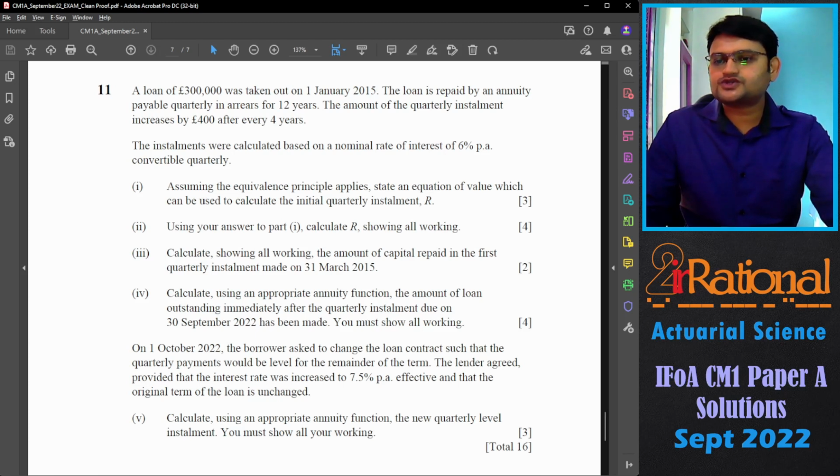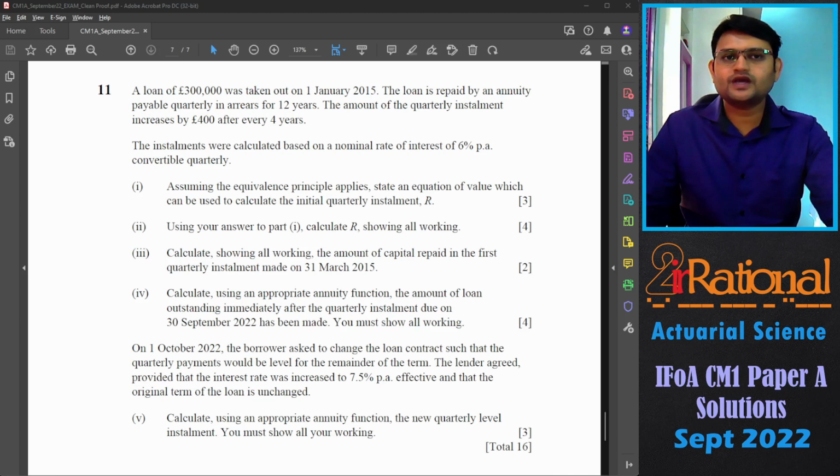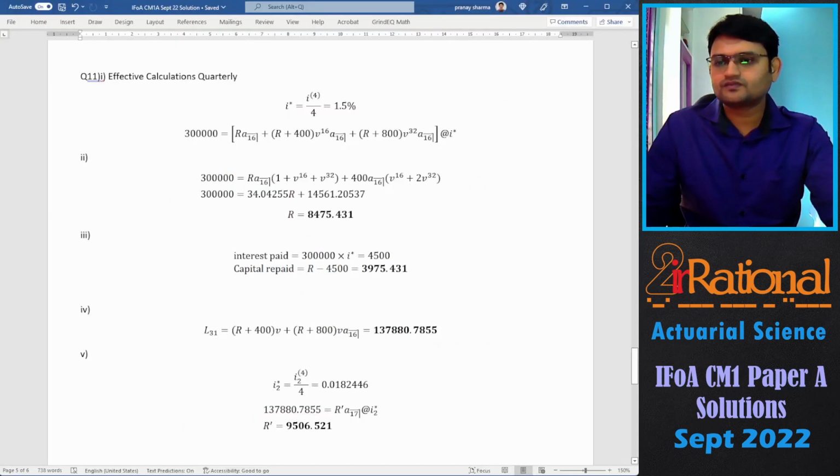Third part is calculate, showing all working, the amount of capital repaid in the first quarterly installment made on 31st March 2015. So we are talking about our first installment. So the loan outstanding is going to be the complete loan, and the interest paid will just be the loan multiplied by the effective rate of interest, that is i4 by 4 or i star in this case. So we get 4,500.